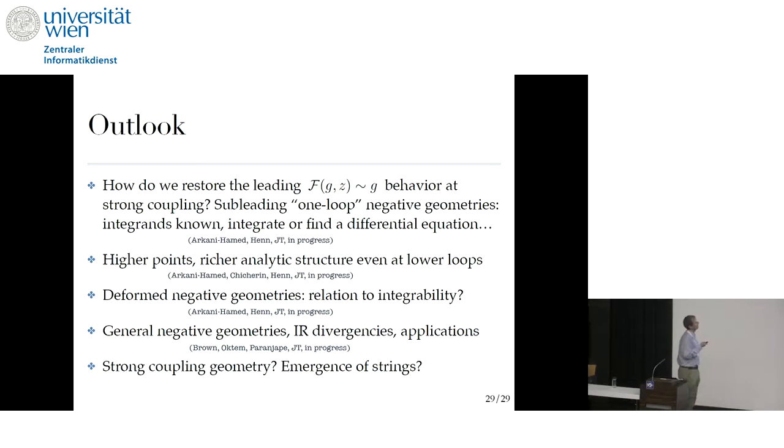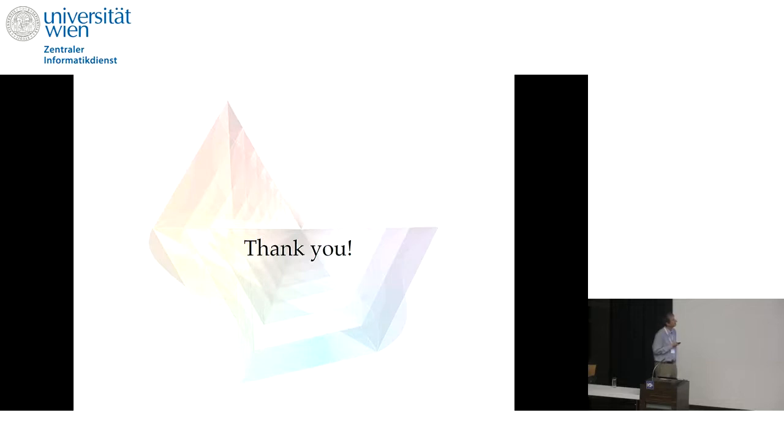So the main question here is, how do we reconstruct back the leading g expansion at strong coupling? Can we do it just by including more geometries, or in principle do we have to include all of them, otherwise this behavior will not show up. And there are also some other open questions, including some deformations that we can do on the geometry, and more precise relations to integrability. And perhaps the most complicated question is, we are still working in perturbation theory, despite being able to resum. The question is, can we define the geometry, or can we directly go to strong coupling and define the geometry there and see some emergence of strings? Thank you very much.